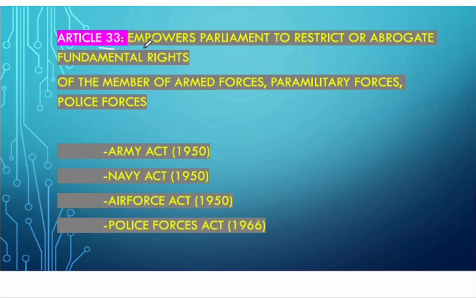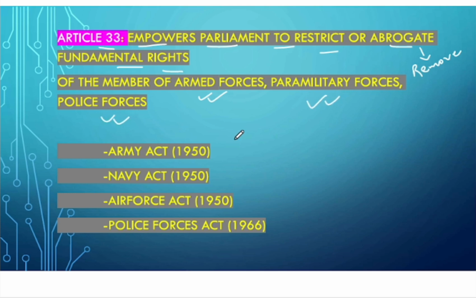Article 33 says that there is empowerment to Parliament to restrict or abrogate fundamental rights. Abrogate means to revoke or remove. So here the Constitution gives a special power to Parliament to restrict fundamental rights. Now, the restriction of fundamental rights is for whom? It's for the members of armed forces, it's for the members of paramilitary forces, and it's for the members